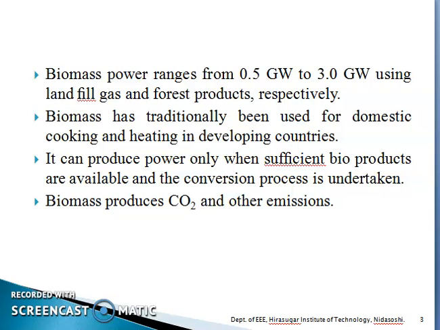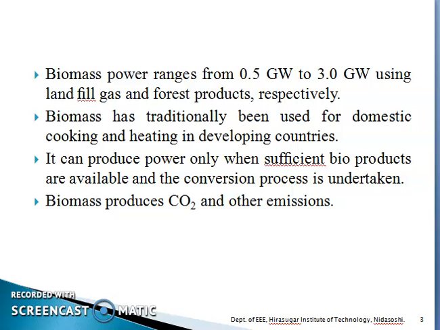Biomass has one traditional concept: it is also used in domestic cooking as well as heating in developing countries like the US and other countries. It can also produce power only when sufficient byproducts are available for power production, and the conversion process only starts after getting sufficient bioproducts.